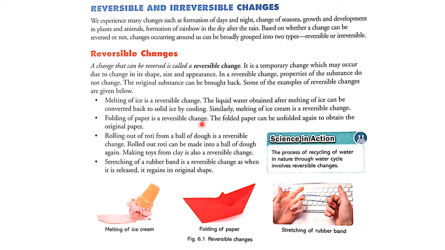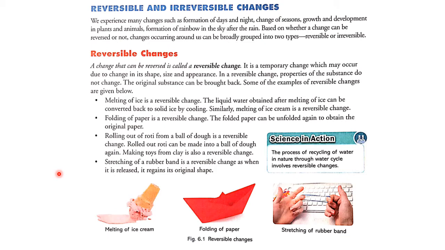Folding of paper is a reversible change. The folded paper can be unfolded again to obtain the original paper. Why? Because when we fold the paper, it can be unfolded again to obtain the original size. Rolling out of roti from a ball of dough is a reversible change. Rolled out roti can be made into a ball of dough again. Making toys from clay is also a reversible change. And fourth, stretching of a rubber band is a reversible change, as when it is released it regains its original shape.